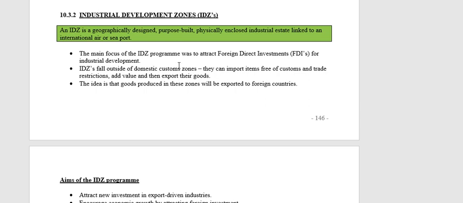Now, the fact that they don't pay customs duties, this duty-free incentive, makes them more competitive. Remember, when we export our goods, they have to be good quality and reasonably priced. Other countries are not going to buy from us if our prices are too high. Customs duties are an expense that they don't have, so their production cost is lower, which means their selling prices can be lower, which makes them more competitive, which means other countries will buy from us, so our exports will increase.